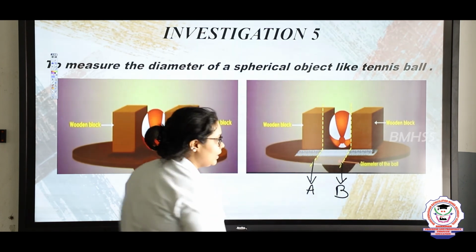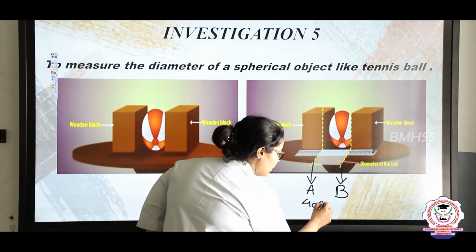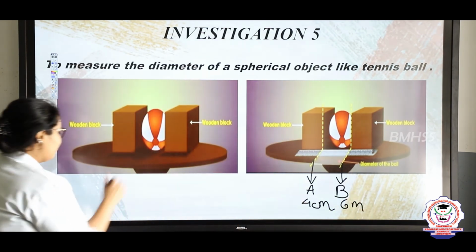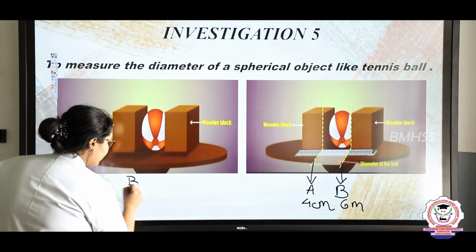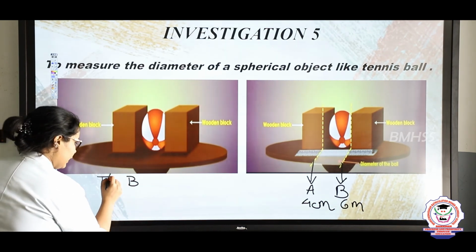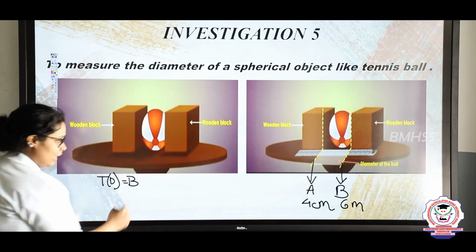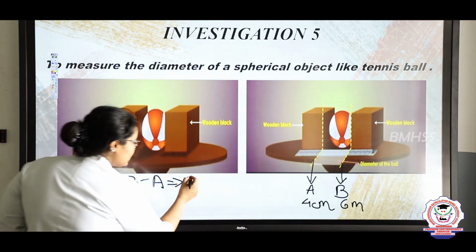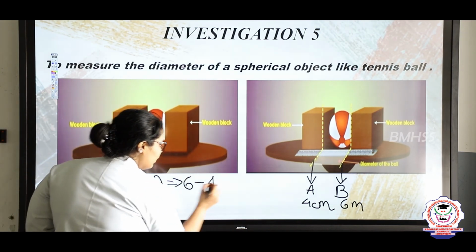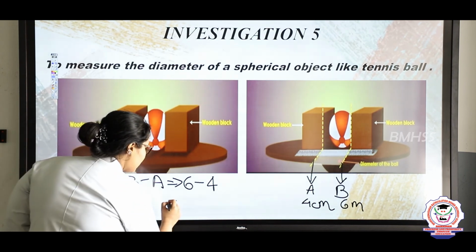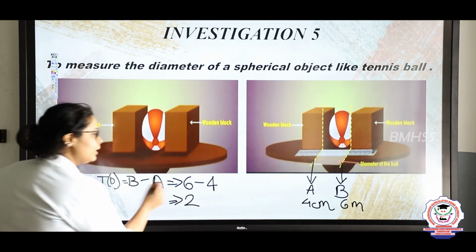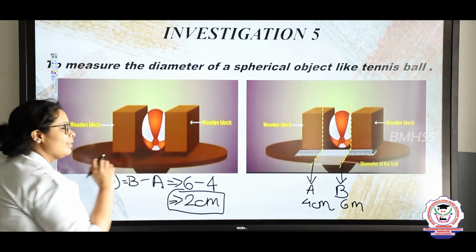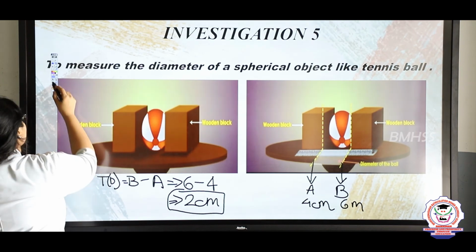Here my length at A is 4 centimeter and at B it is 6 centimeter. If I need to find the diameter, or you can call it the thickness, the formula will be B minus A. So here what is B, kids? B is 6 minus 4. So 6 minus 4 is how much? It is 2 what? Centimeter. So the diameter of our ball is 2 centimeters, students, right?